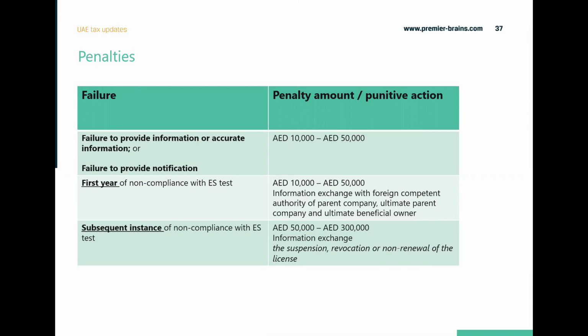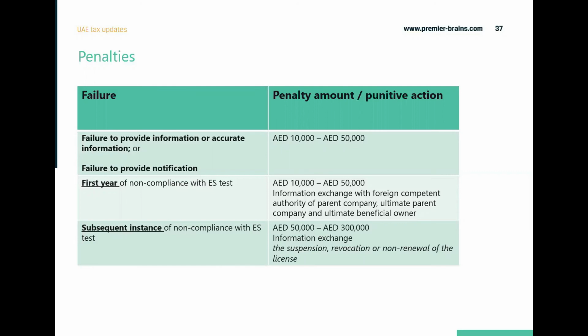And if you have submitted the notification but you are not able to meet the economic substance test, then again the first year penalty is 10,000 to 50,000 dirhams, and the information will be exchanged with the foreign authority of your parent company, your ultimate parent company, and your ultimate beneficial owner.